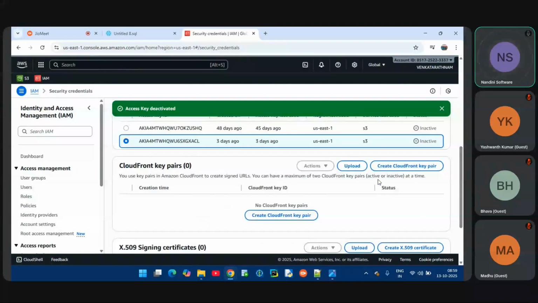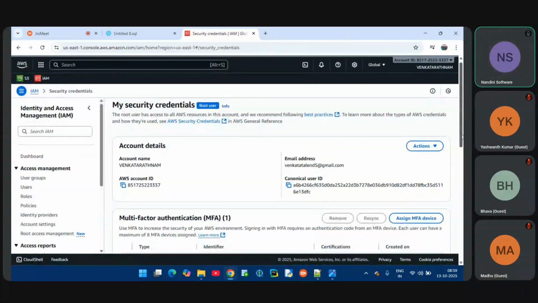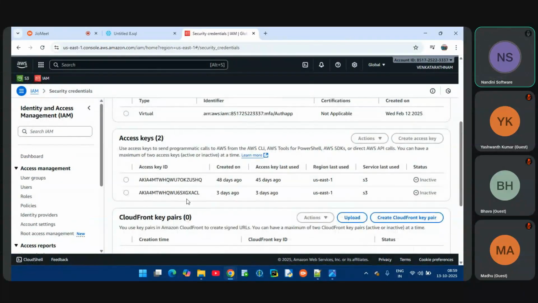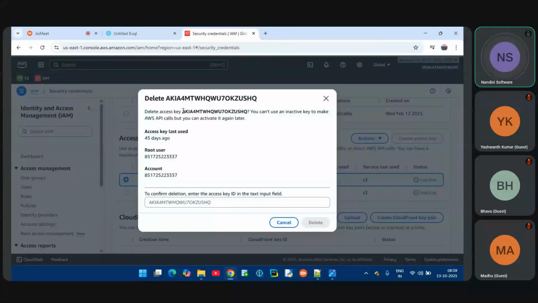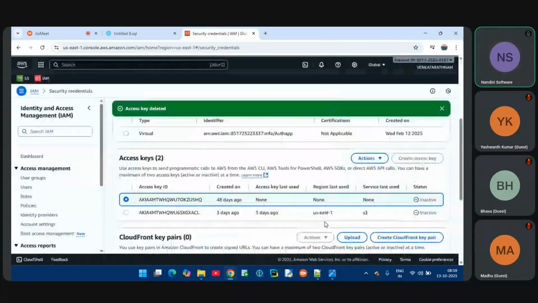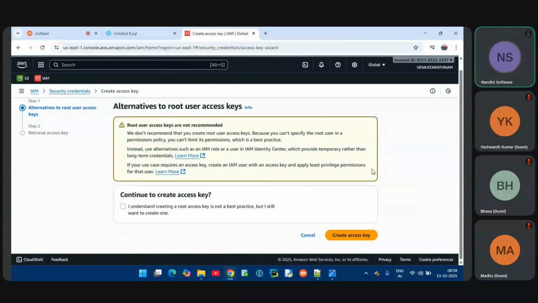Okay, so let me refresh it one more time. Let me delete one. You need not do this in real time, guys, because it's already created. I'm deleting it to showcase for you. So now let me create a new ID, a new access key. Let me select this checkbox. No need to do anything else. Create access key. Let me create it.